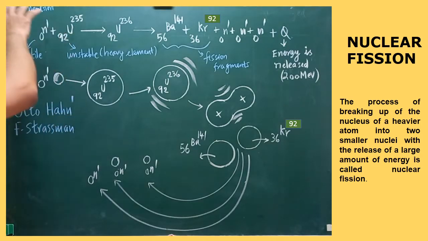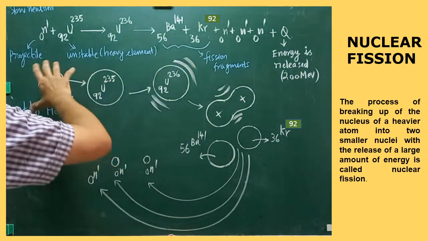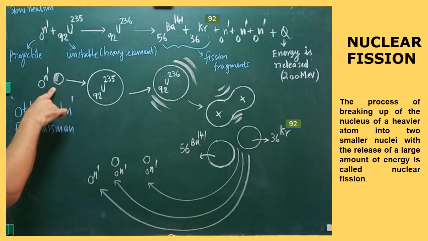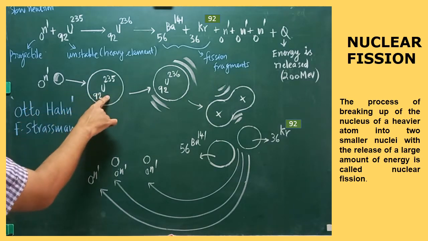Here, the same nuclear fission reaction is depicted in the form of a diagram. Let us take the slow neutron. It acts as a projectile. It is made to bombard the heavy element 92 uranium 235.